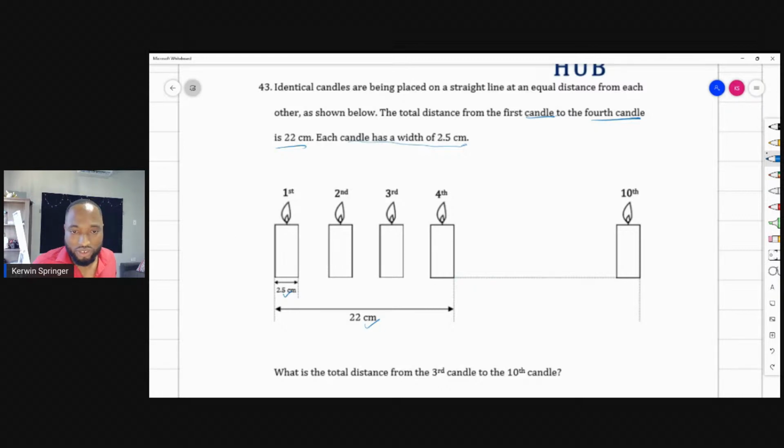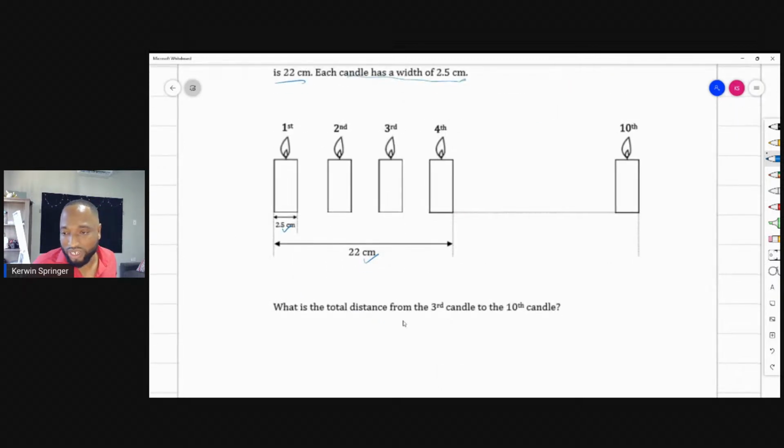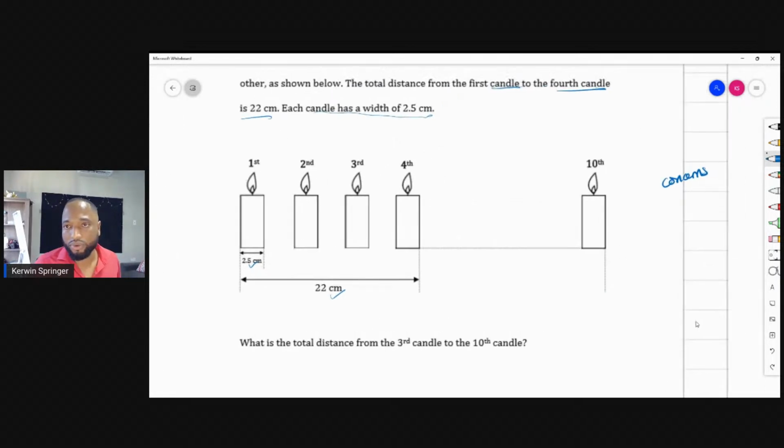Right. So what is the total distance from the third candle to the 10th candle? I remember this question. This was the other question that teachers had a lot of concerns about. There are two answers that could be accepted for this. Each candle has a width, so there are two answers that you might give.